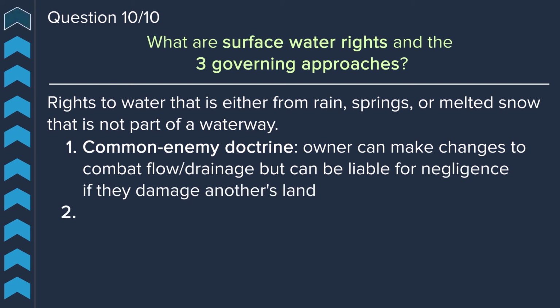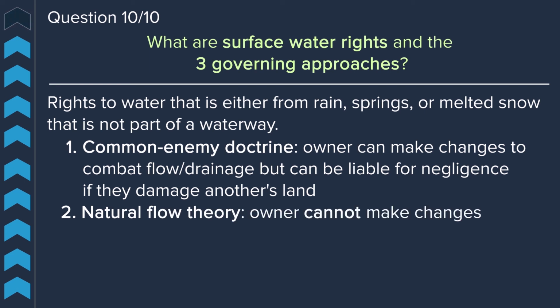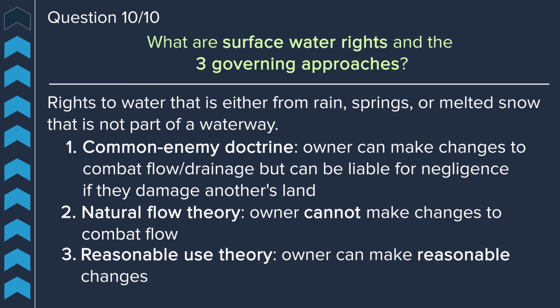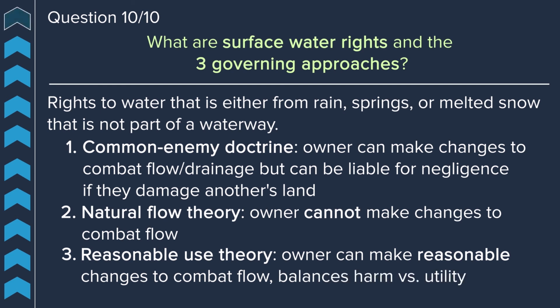The second approach is the natural flow theory, which states that an owner cannot make changes to combat flow. And lastly, we have the reasonable use theory, which holds that an owner can make reasonable changes to combat flow, but this balances the harm versus utility of that change.